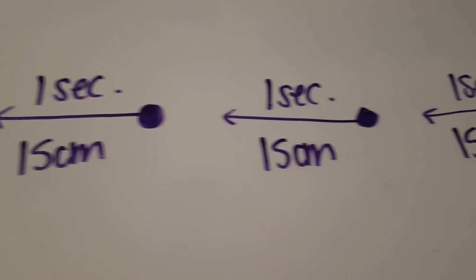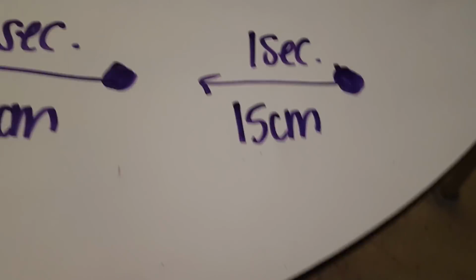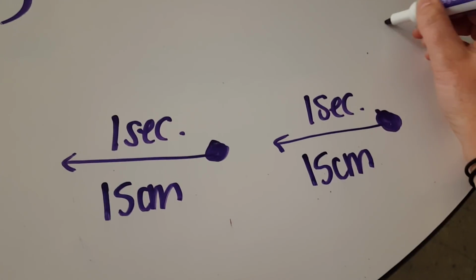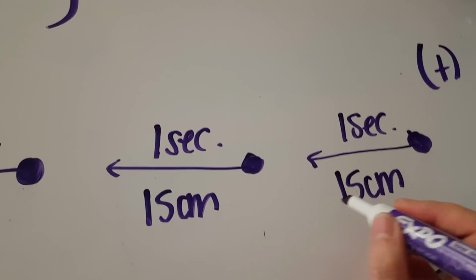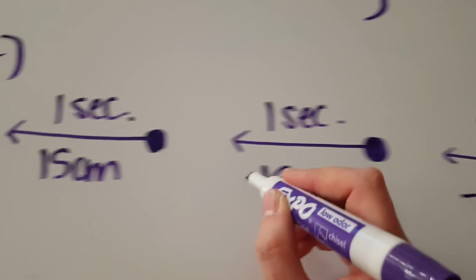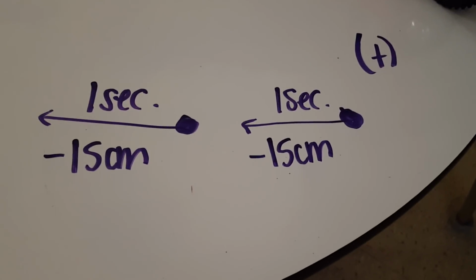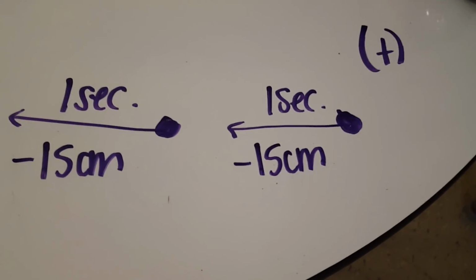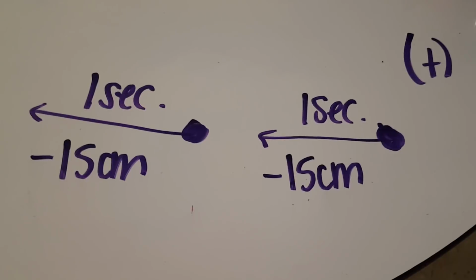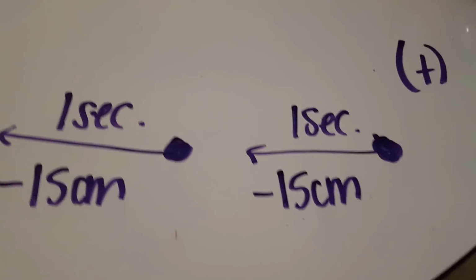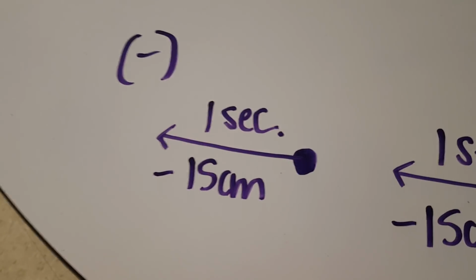If it's constant, it's going to have this same displacement. I guess I need to indicate a direction, so I'm actually talking about displacement. So we'll make this negative side. We'll make this positive side. So negative 15 centimeters, negative 15 centimeters, negative 15 centimeters, negative 15 centimeters. So what that means is for every 1 second, or every successive time interval, the displacement of my buggy was negative 15 centimeters each time.